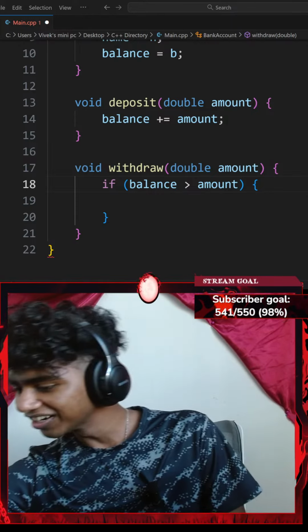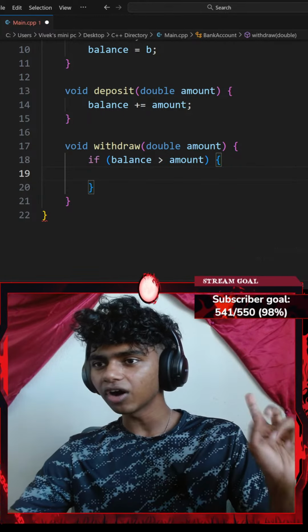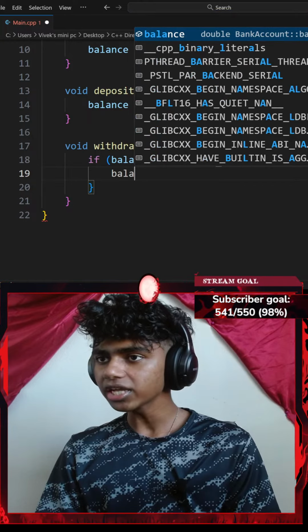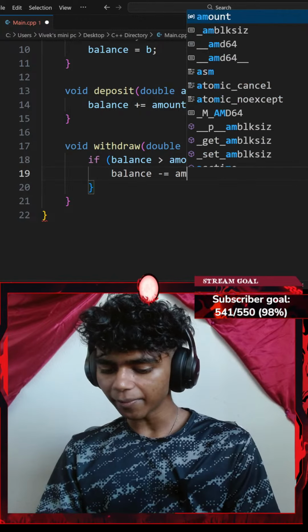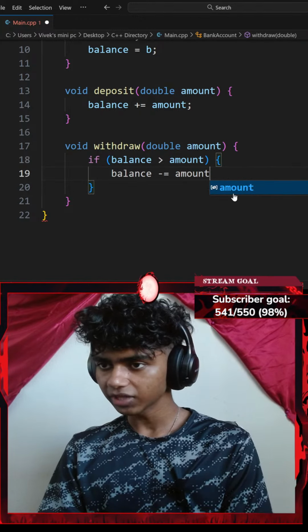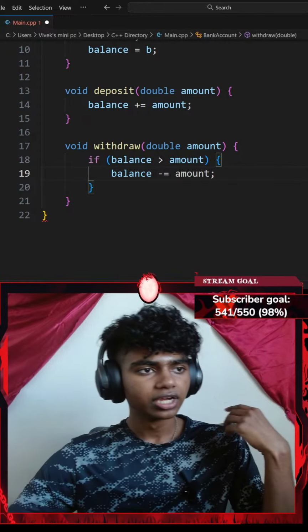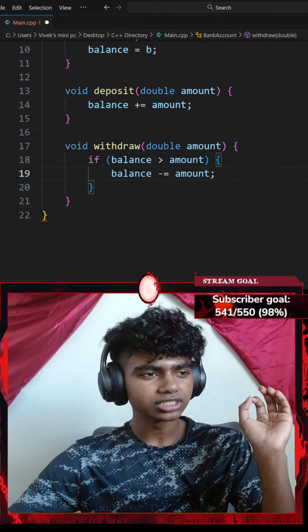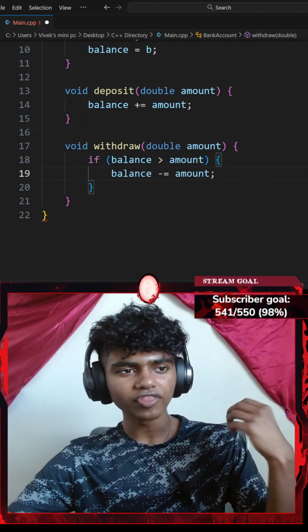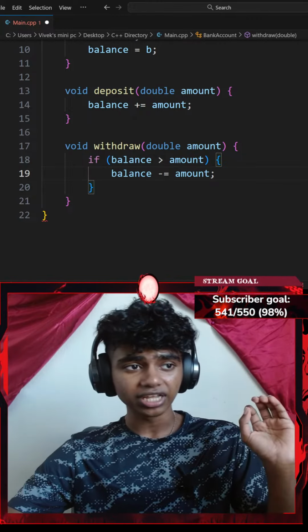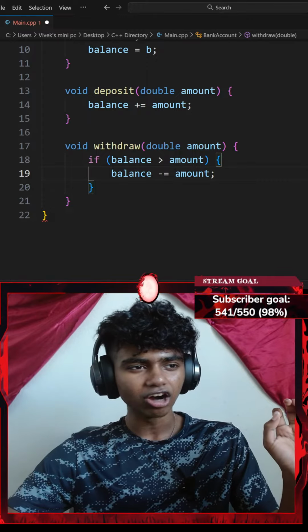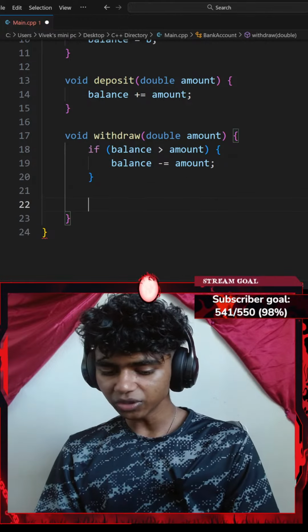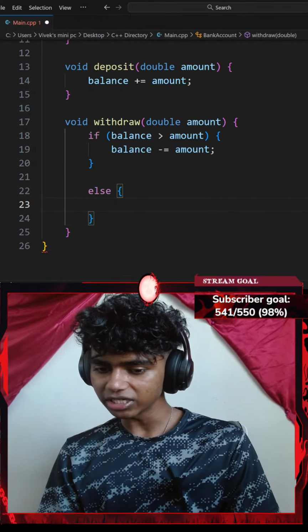Okay, that said, while my balance is greater than 0, I'm gonna do something. Let's go ahead and subtract my amount from my balance variable, and then I'll end that with a semicolon. The method called withdraw decreases balance only if there's enough money, and otherwise prints a warning. Okay, let's go with an else clause. Else, a pair of curly braces.